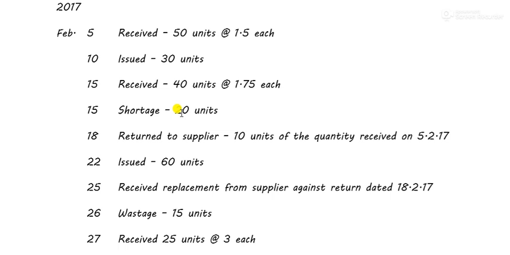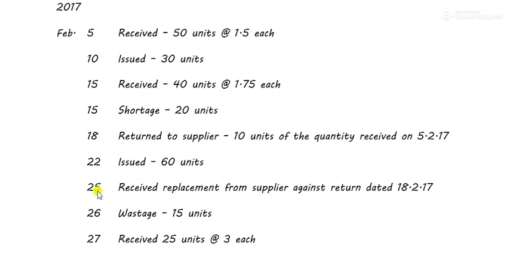Because abnormal loss is much easier to treat. Abnormal loss is simply an issue, right? In normal loss, you have to do all sorts of costing methods, but in abnormal loss it's just a simple issue. So there are two losses over here, 20 units and 15 units. We'll treat them as abnormal loss so that our work becomes easier.